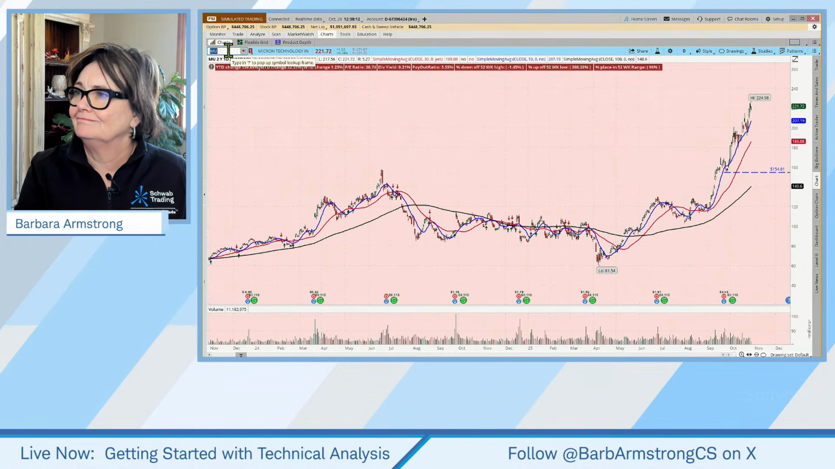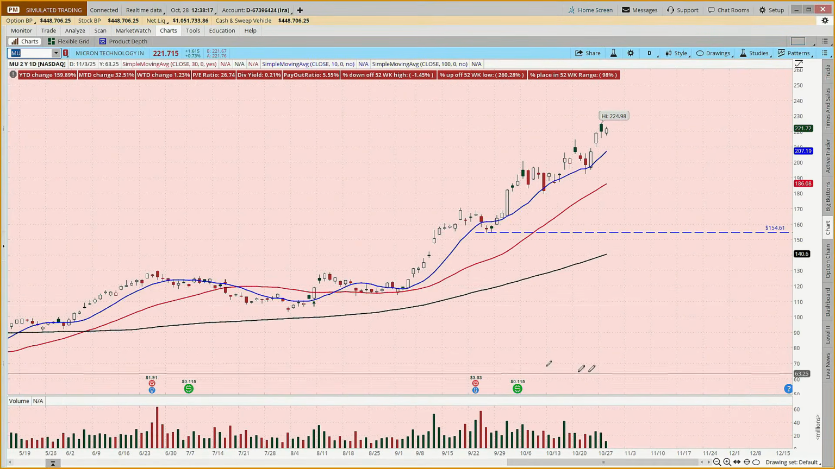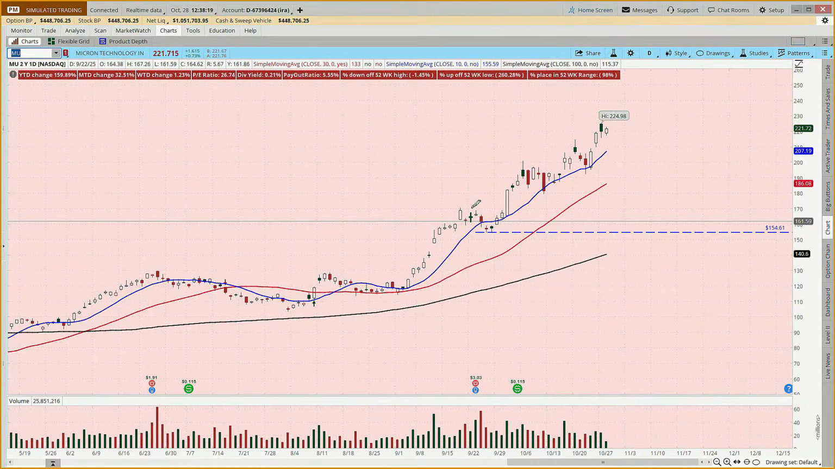With Micron, we've got some pretty impressive looking flags here. Big move to the upside, pulled back a few days. Big move to the upside, pulled back a few days. Upside, pulled back. But what are we seeing when we look at flag length?